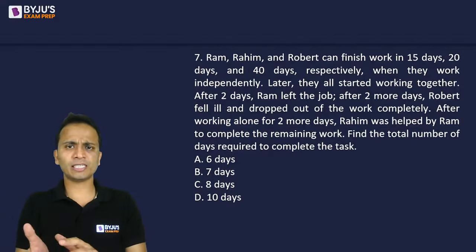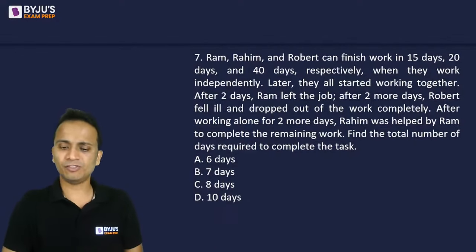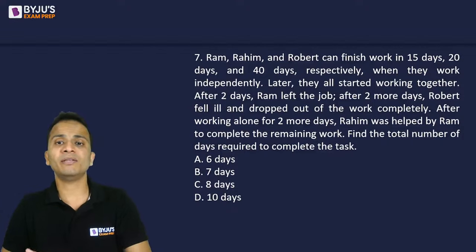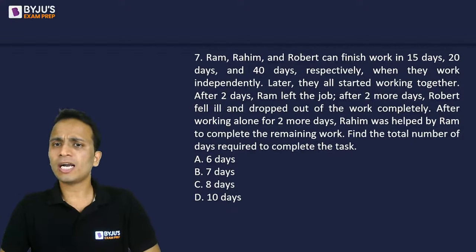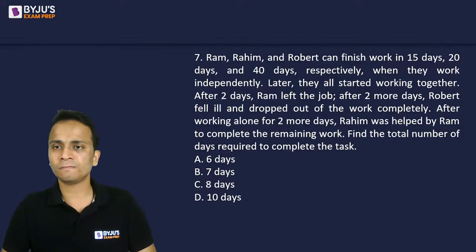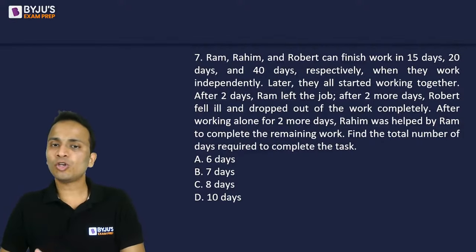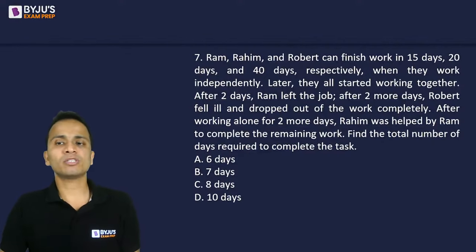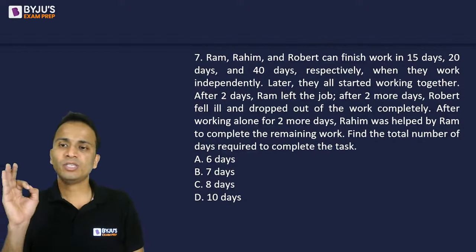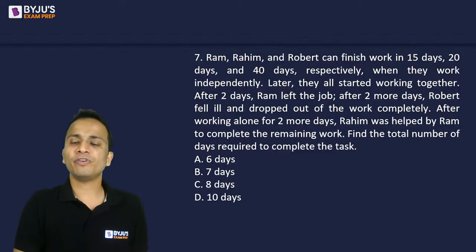Now this question is slightly similar to the one that we have just finished. Ram, Rahim, and Robert can finish work in 15, 20, and 40 days respectively when they work independently. Later, all start working together. After 2 days, Ram left the job. After 2 more days, Robert fell ill and dropped out of the work. After working alone for 2 more days, Rahim was helped by Ram to complete the remaining work. So you'll have to find out the total number of days required to finish this task.